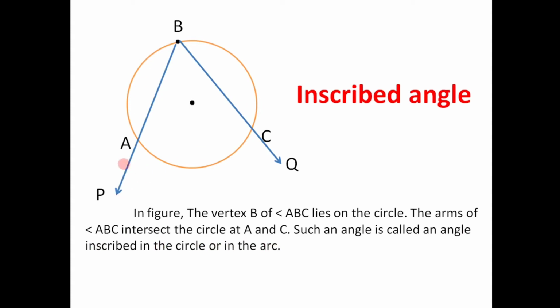For this case, angle ABC is inscribed in arc ABC, as the two sides of the angle intersect the circle in two distinct points and the vertex of the angle is on the circle. In such a case only we say that the angle is an inscribed angle. For this figure, angle ABC is inscribed in arc ABC.